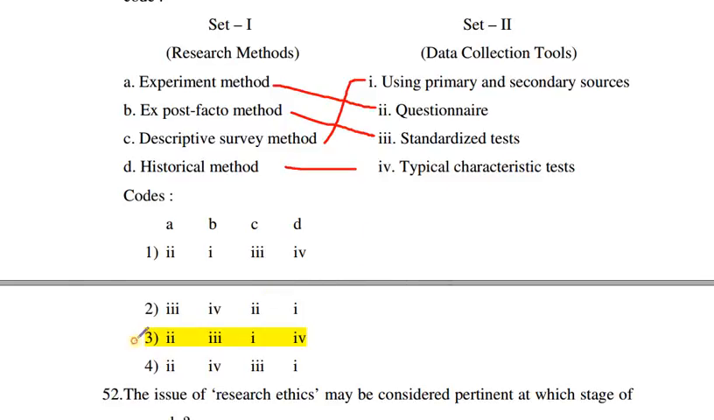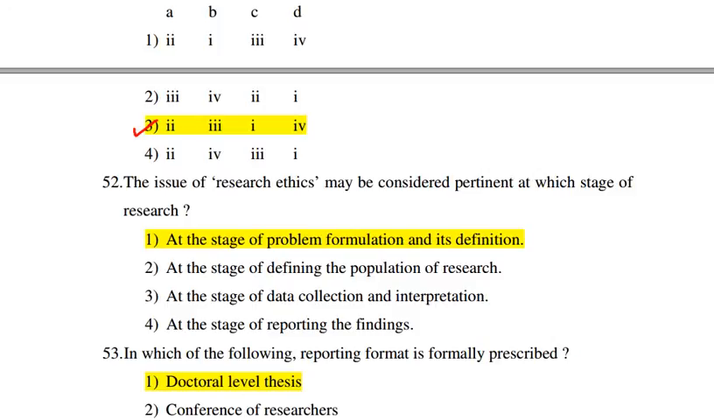Next question is, the issue of research ethics may be considered pertinent at which stage of research? Pertinent means relevant or appropriate. So options are at the stage of problem formulation and its definition, at the stage of defining the population of research, at the stage of data collection and interpretation, at the stage of reporting the findings. So correct answer is at the stage of problem formulation and its definition.